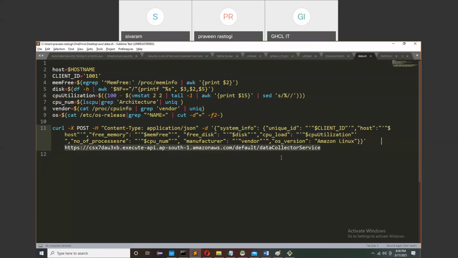I have created a data collector service which is written as a Lambda function using Python. So once you write an API, you can call it using a curl command. Curl is nothing but a command to call any REST API.